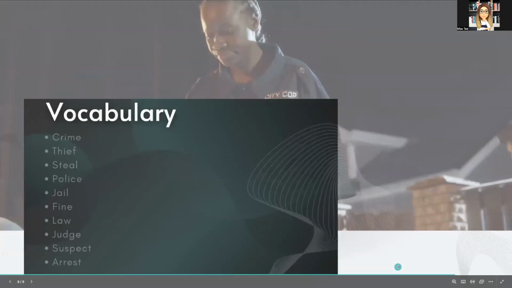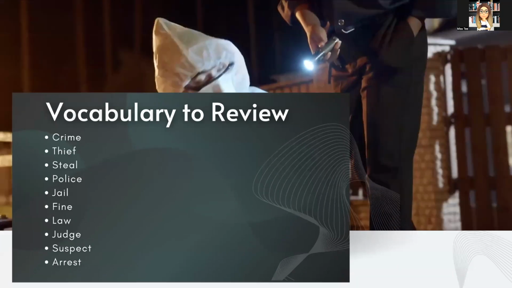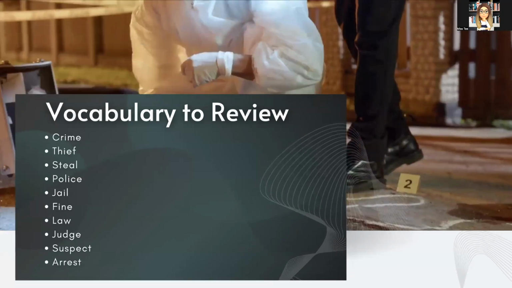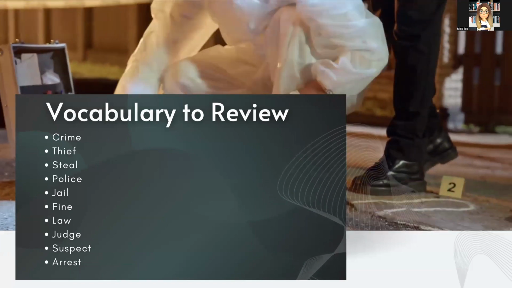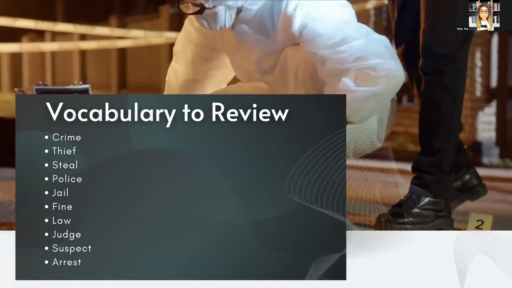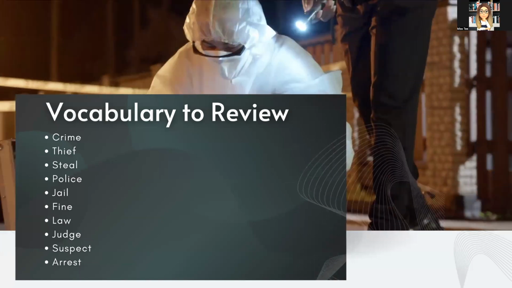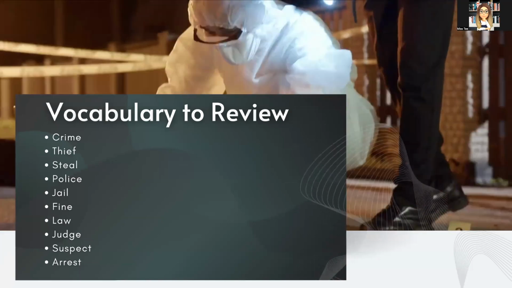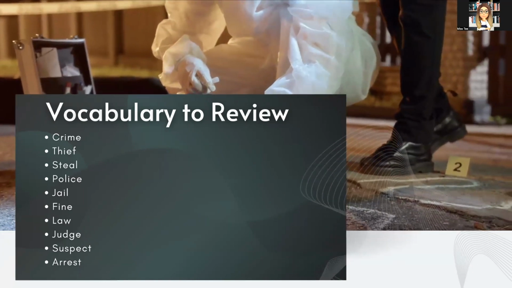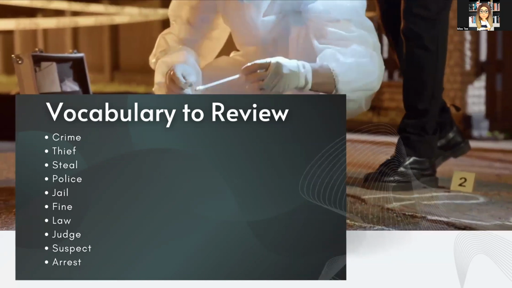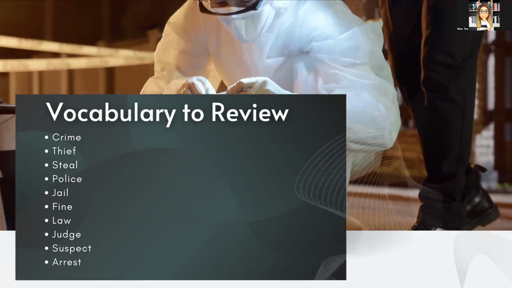Here's a list of those vocabulary words so you can practice more. We have the words crime, thief, steal, police, jail, fine, law, judge, suspect, arrest. So make sure you study those words and feel really comfortable with them. Know how to use them in your own sentences, know the different word forms, because this could be a topic that comes up. It's really common in EAL classes, ESL classes, because it comes up in day-to-day English a lot.